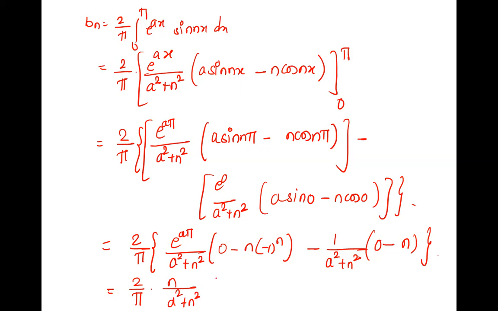If we take out, this is negative, so we'll write it later. This is n upon a square plus n square plus, so here it is 1. And n upon goes out, so it is minus of minus 1 raised to n into e raised to a pi. This is the required Bn. Is it correct? Yes, ma'am. Right. So we can write it in equation number 1.